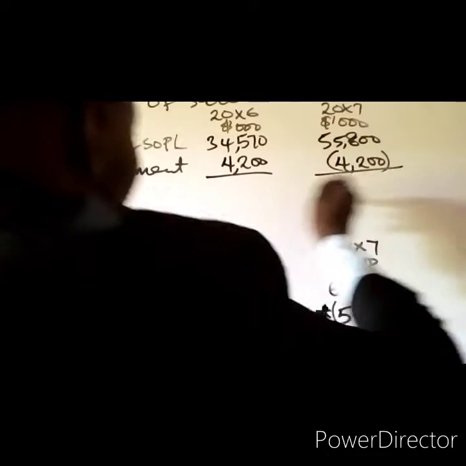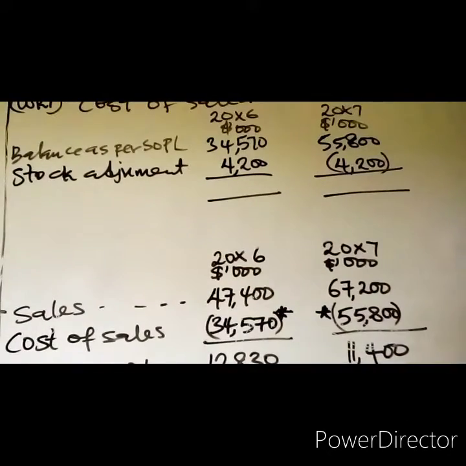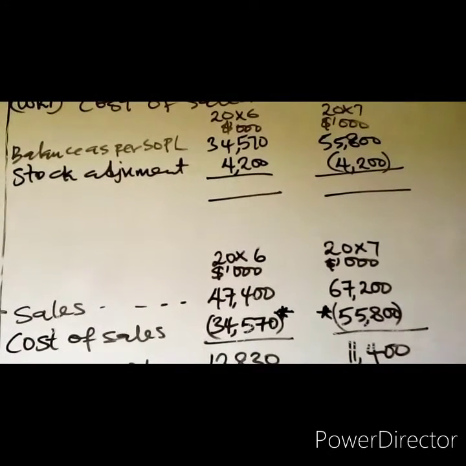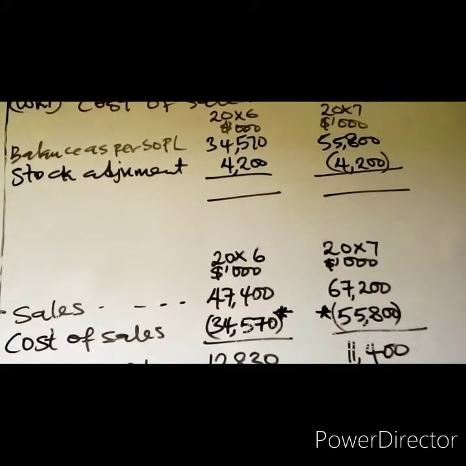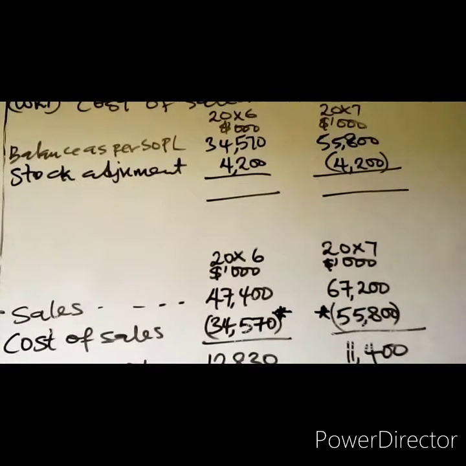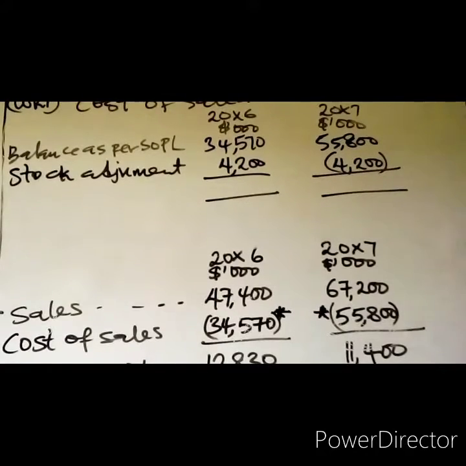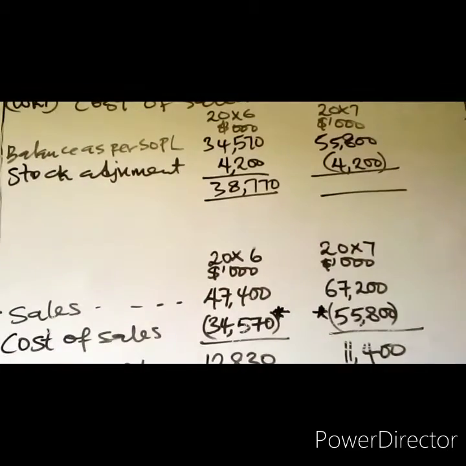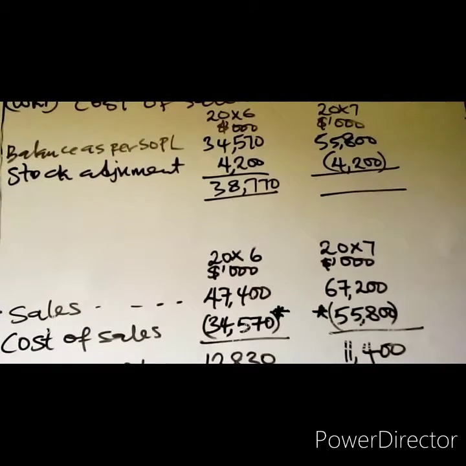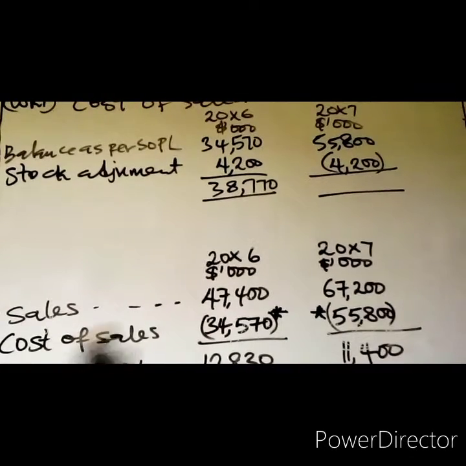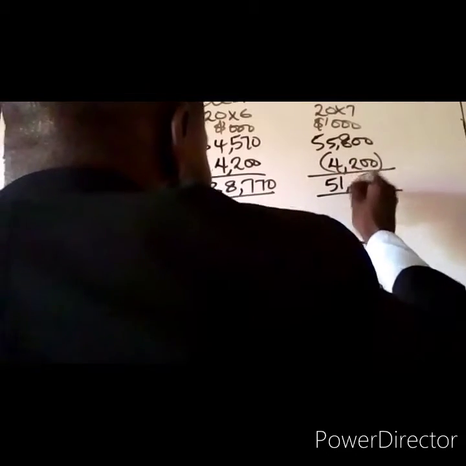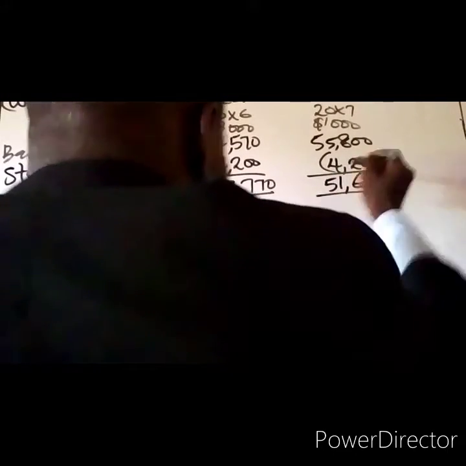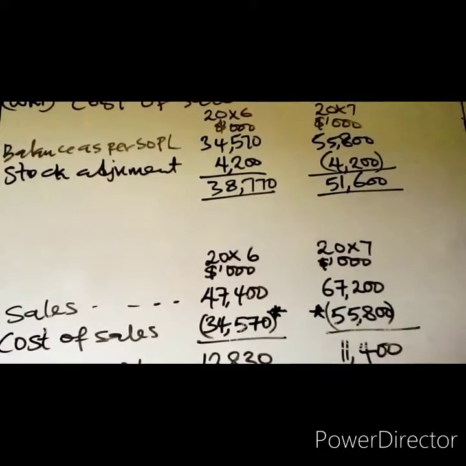You subtract the inventory errors or adjustments. So we have 34,570 for 20X6 plus 4,200, and that will give us 38,770. Then for 20X7 we have 55,800 minus 4,200, and that will give us 51,600. Then we prepare the revised income statement.